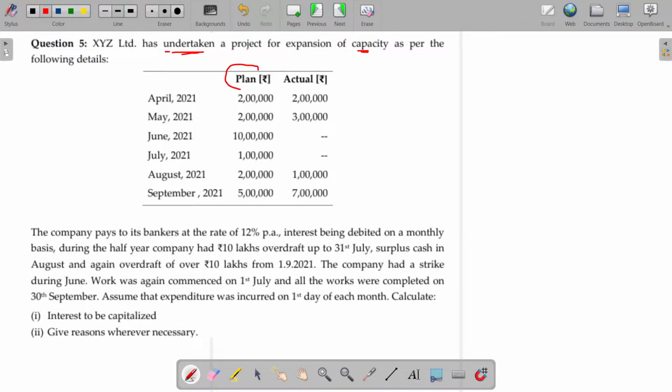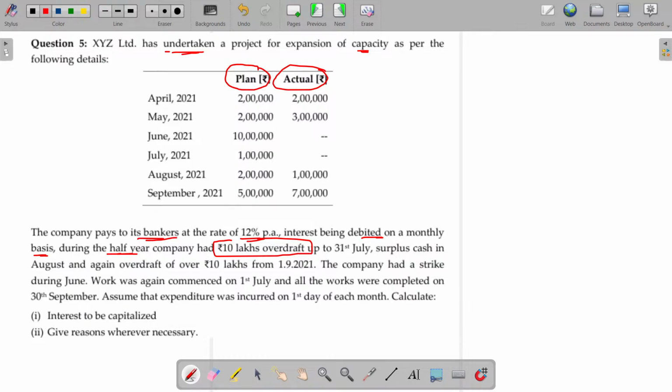This is the plan of spending. This is the actual spending. The company pays its bankers at the rate of 12% per annum. Interest is debited on a monthly basis. During the first half of the year, the company had 10 lakhs overdraft up to 31st July.